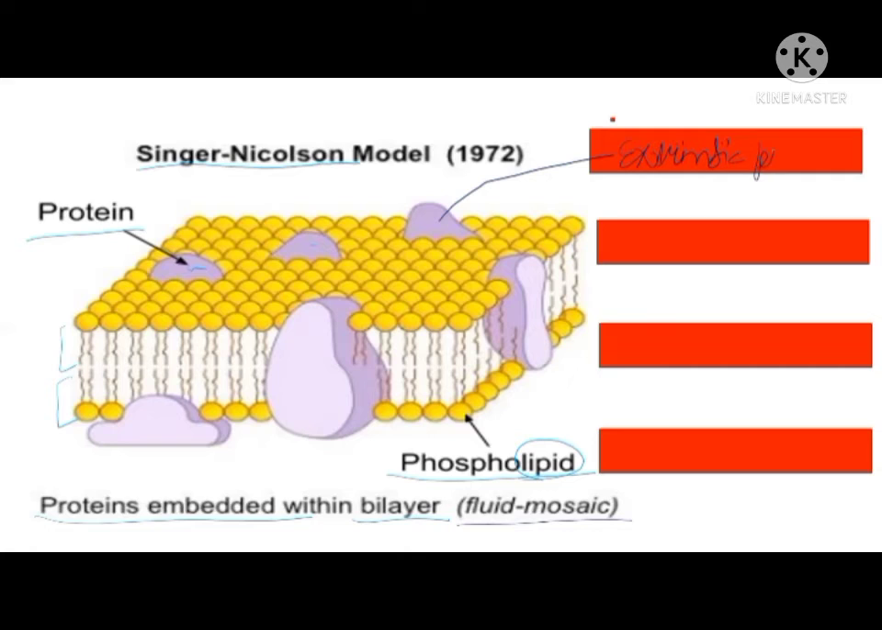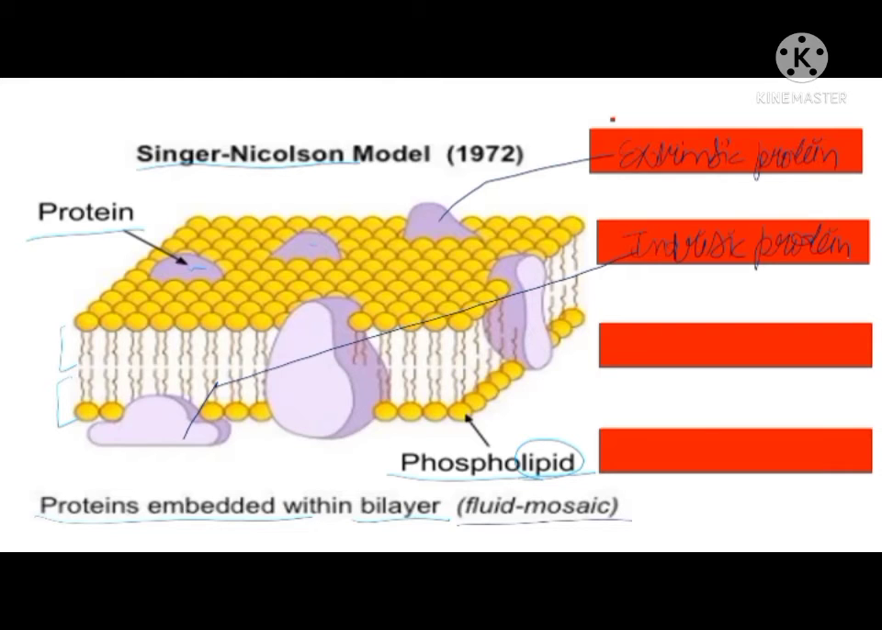Extrinsic proteins are the proteins which are present outside, and a few of them are embedded inside. They are known as intrinsic proteins. Like this one is an example of an intrinsic protein. Intrinsic protein means those which are embedded very deep inside it.